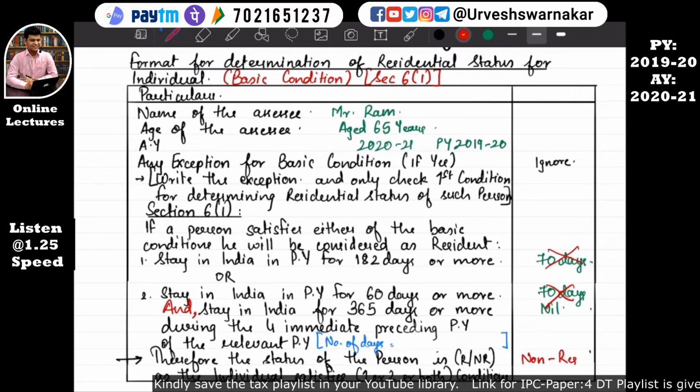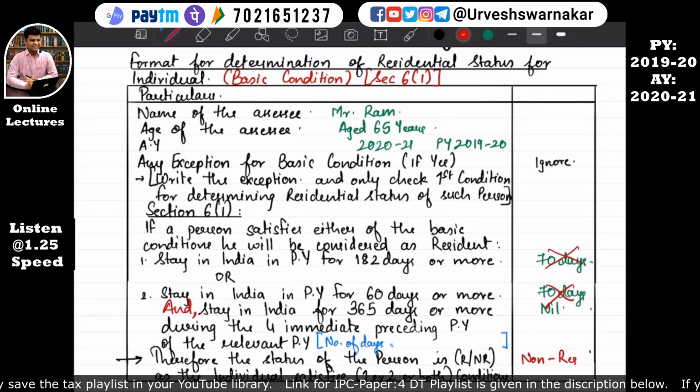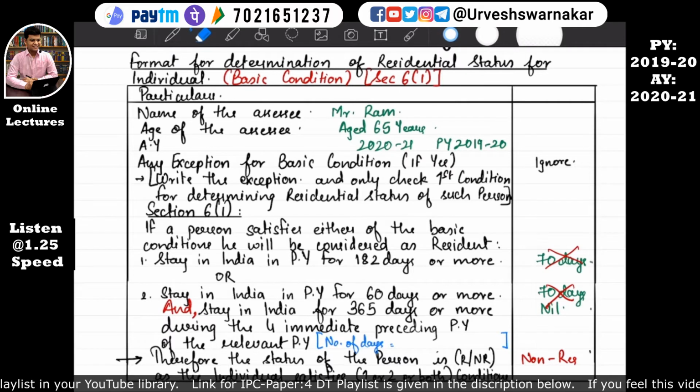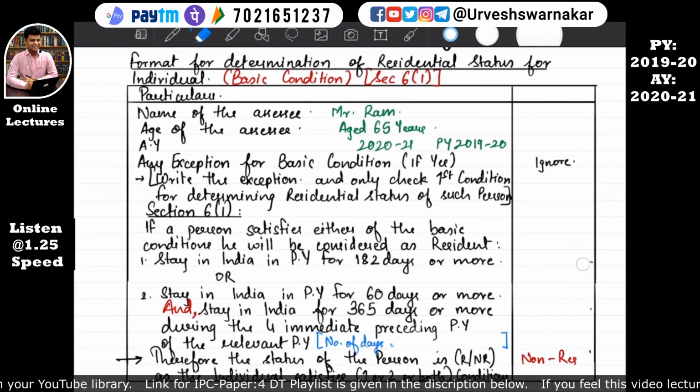Therefore the status of Mr. Ram is non-resident, as the individual does not satisfy both the conditions. I hope this is quite clear to you all. Now let's understand one more illustration.